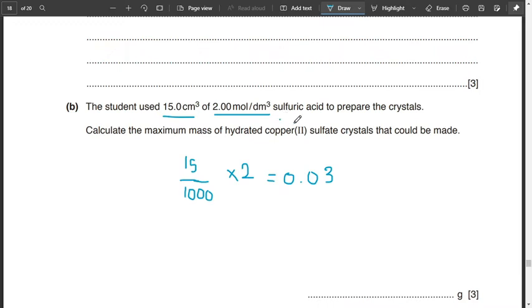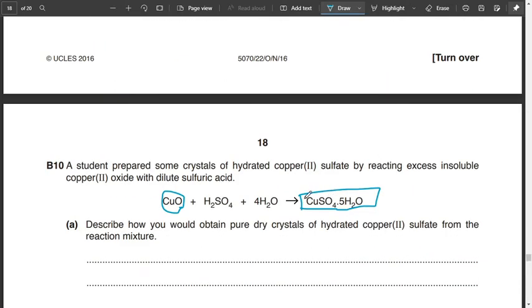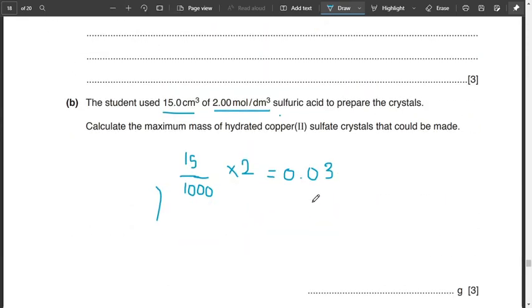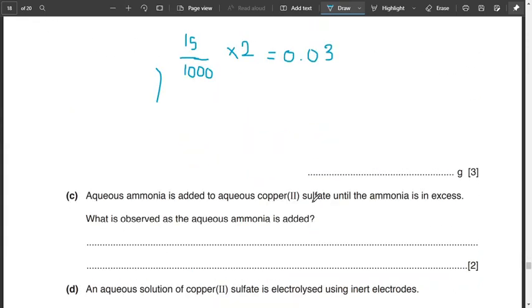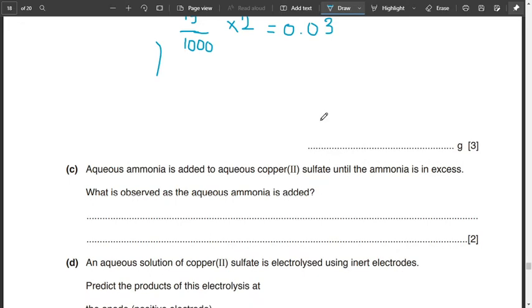If we calculate CuSO4 and all this whole thing, it's going to be 250. We take the molar mass of hydrated copper sulfate and multiply it with the number of moles, and we get the answer, 7.5 grams. I hope it's clear to you all.